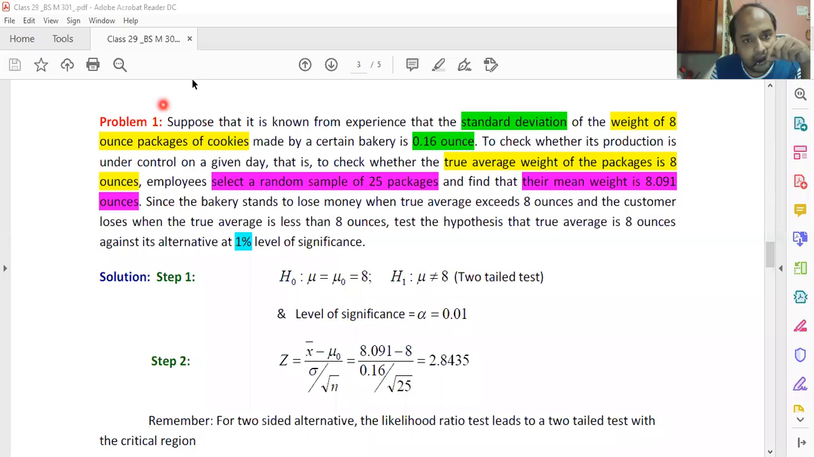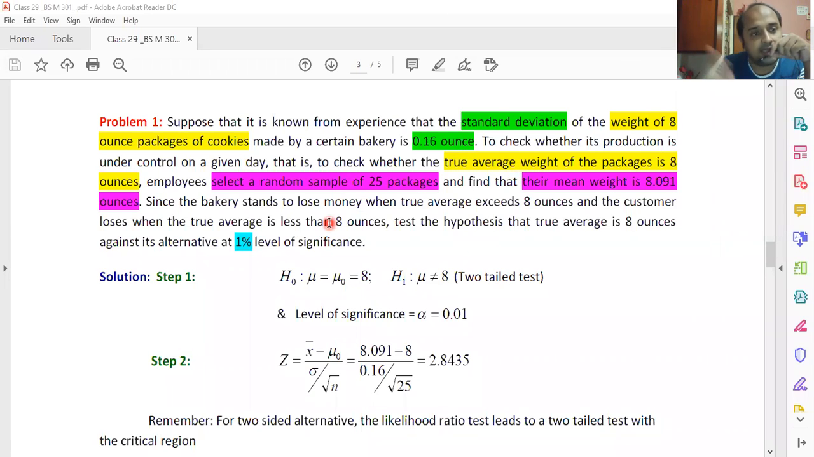Suppose that it is known from experience. That means these values, 8 ounce and 0.16 ounce, have not been calculated, and since it is mentioned that it is known from experience, these values are assumed values. The true average weight of the package is 8 ounce, which means they are talking about the population mean. The standard deviation of the 8-ounce package of cookies is 0.16, that means the population standard deviation, and everything has been obtained from previous experience.